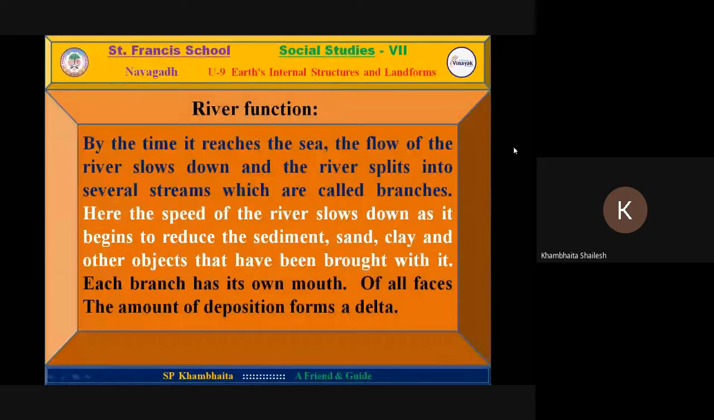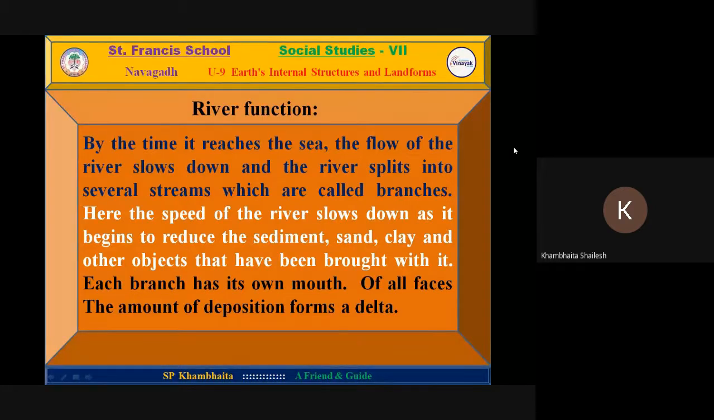Delta. Yes. By the time the river reaches the sea, as we know, most of the rivers of the world merge with the sea. At this place where they meet, perhaps you have visited Porbandar, where river Bhadar merges with the sea. It may be possible some of the students have visited that place. Here the river flows in different directions. Speed is also reduced. And this way, several streams are there. These kinds of streams are called branches.